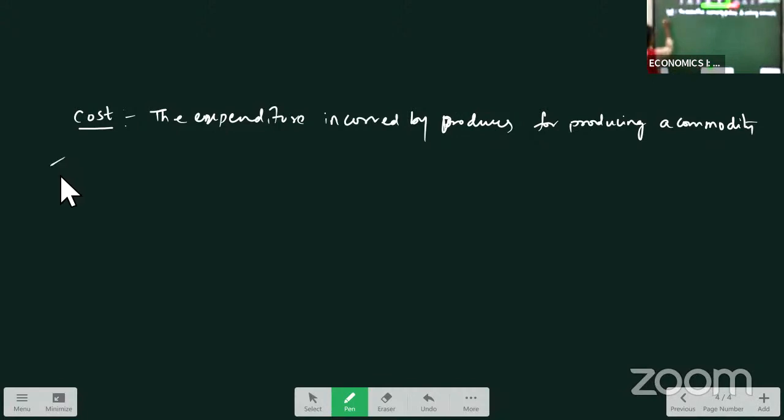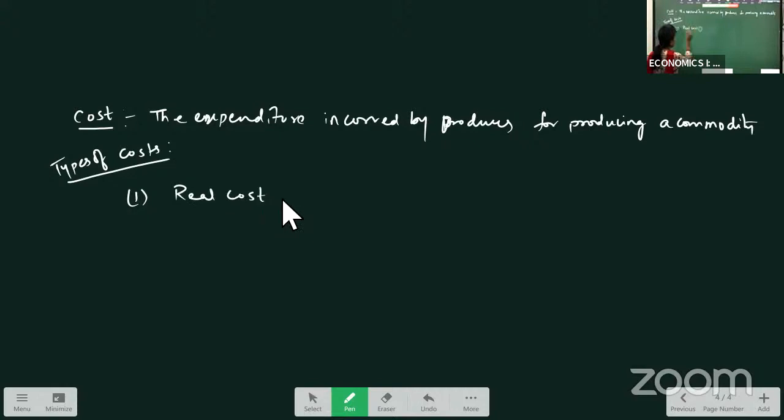So now let us see what the different types of cost are. These costs are divided into real cost first. Now, these concepts are important for your 2 marks. Okay. Sorry, the first one we will discuss is money cost.